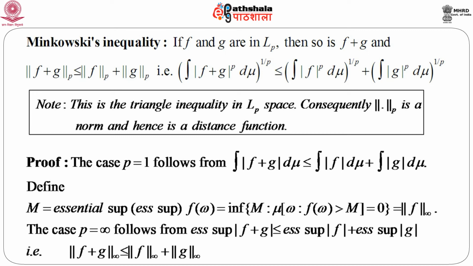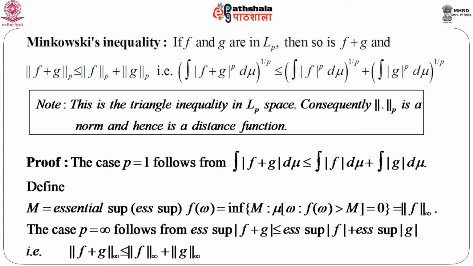The case p equals 1 follows directly from the integration of modulus of f plus g d mu being less than or equal to the integration of modulus of f d mu plus the integration of modulus of g d mu. It's a very simple thing to observe. Now, to prove the case when p equals infinity, we define capital M as the essential supremum, which is the infimum of m such that mu of the set of omega such that modulus of f(omega) is greater than or equal to m equals 0.